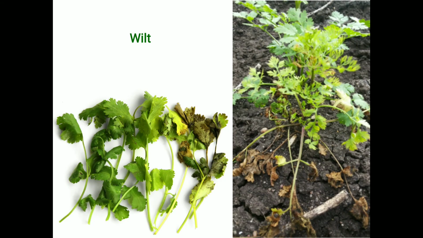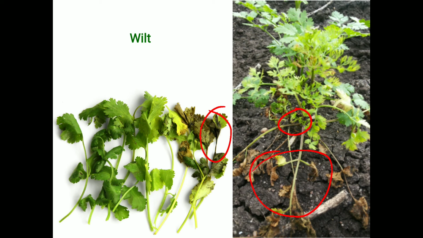The next one is wilt. As we already discussed, wilt of coriander is caused by Fusarium oxysporum f. sp. corianderi. Regarding symptoms, in infected plants the infection takes place on the lower surface of leaves, which turn yellow and dry.